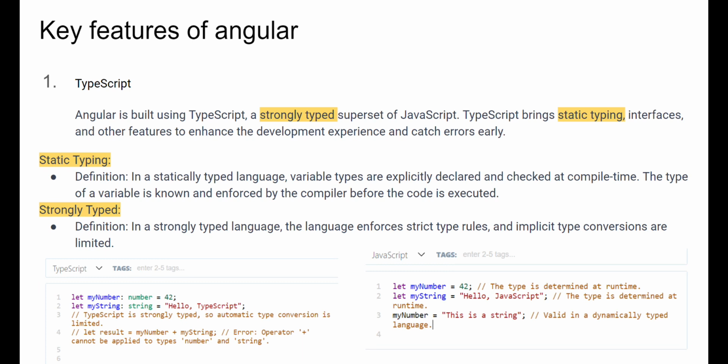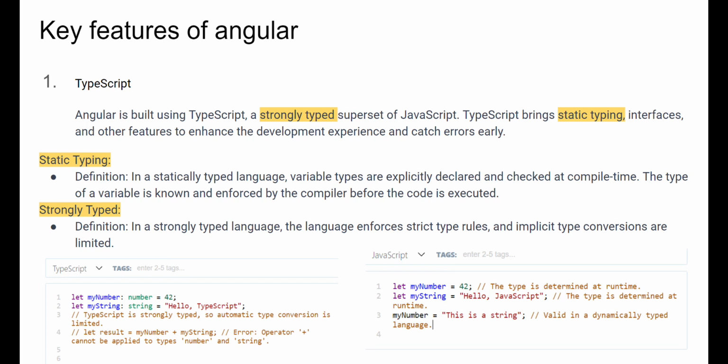So what are those? For static typing, the definition is: in a statically typed language, variable types are explicitly declared and checked at compile time. So the type of a variable is known and enforced by the compiler before the code is executed. And for strongly typed, the definition is: in a strongly typed language, the language enforces strict type rules and implicit type conversions are limited.